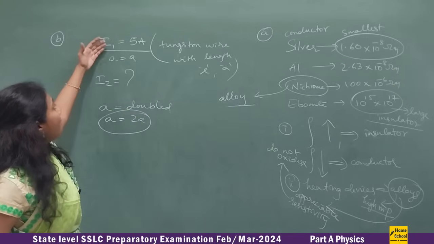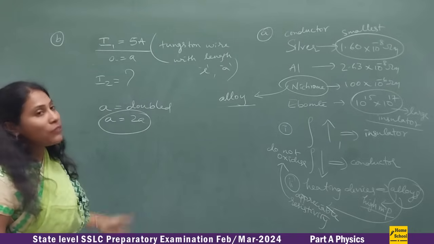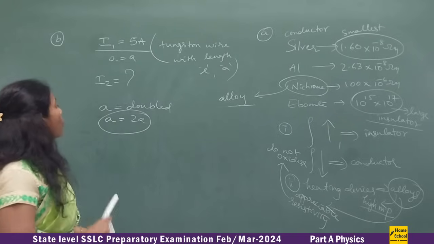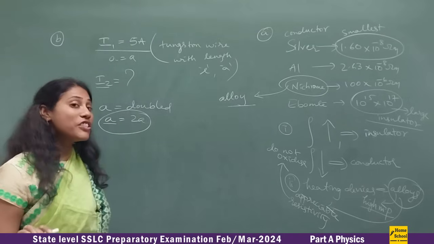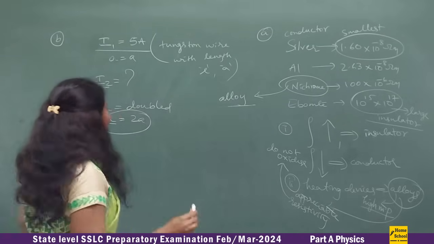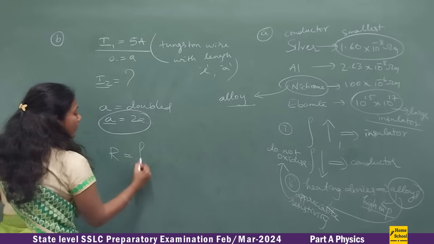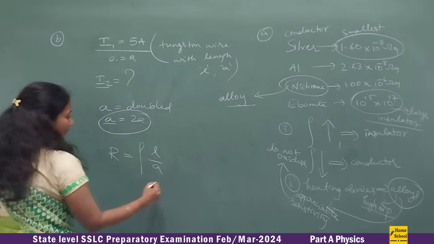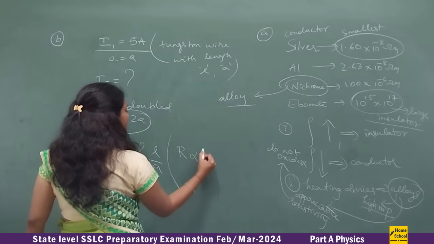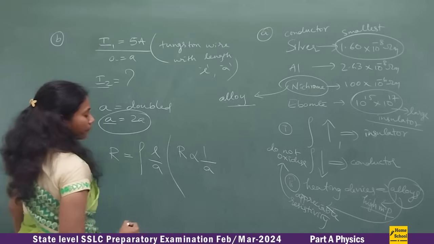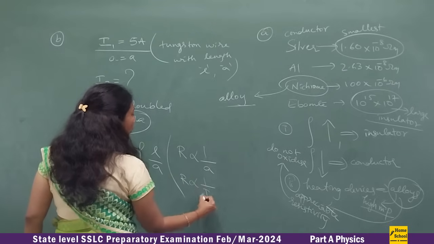So what would happen to the current, and why are they asking? Find out the relationship between A and I. This relationship you find out first. We all know R is equal to rho L by A. So from this formula we can say R is inversely proportional to A. And we all know R is inversely proportional to I, right?